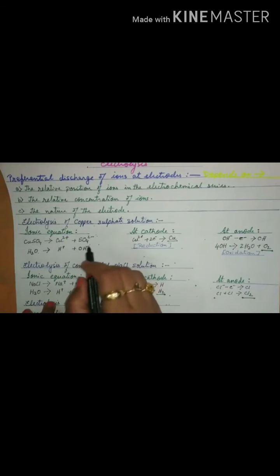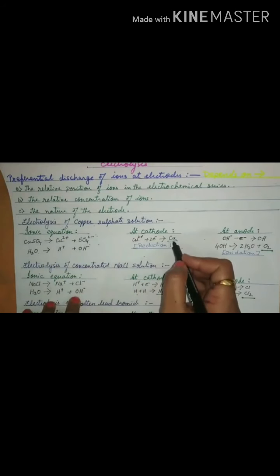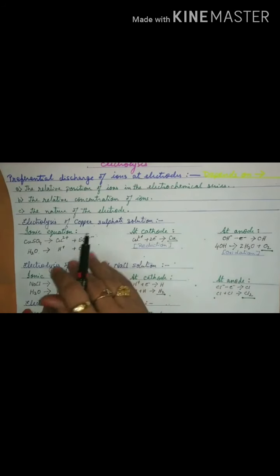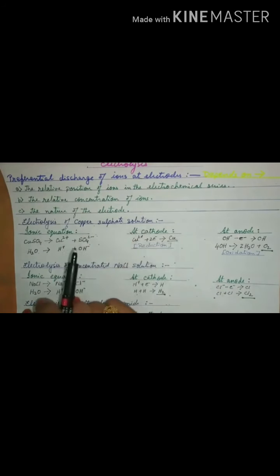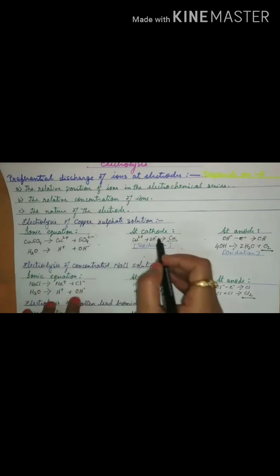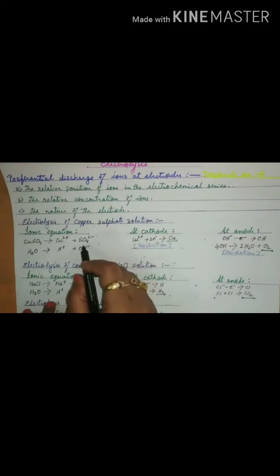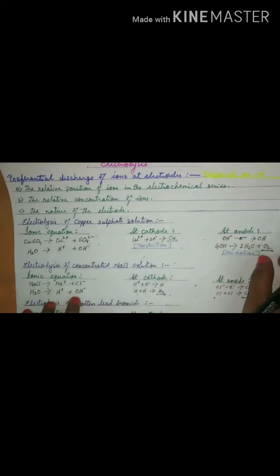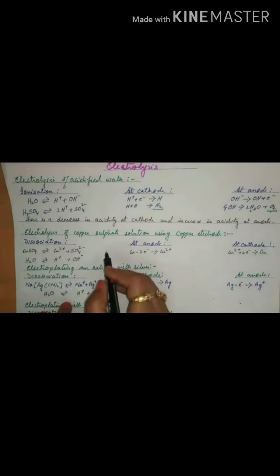That means the blue color, due to the copper ions which are already there, being discharged at the cathode, fades slowly because you are not adding copper salt again and again. So the copper is being used, sulfate ions are left. So the blue color of the electrolyte fades slowly. This I just took so that I can show you the difference here.